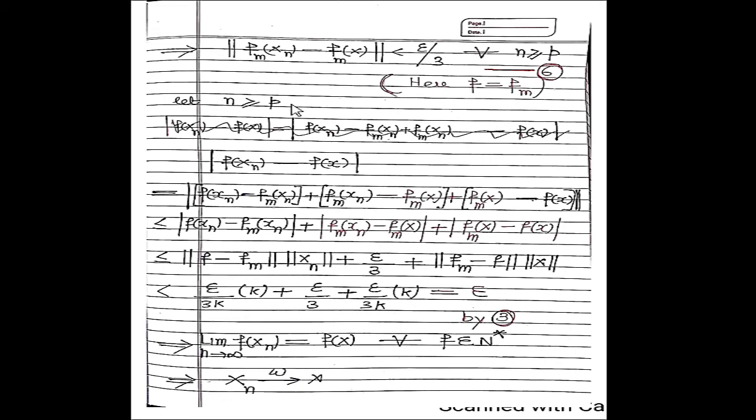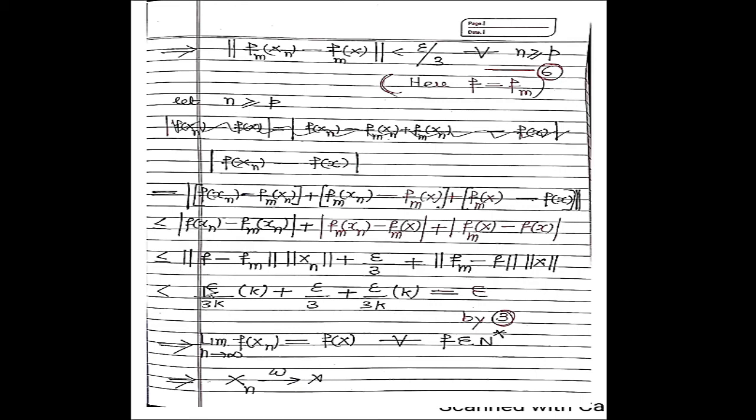Now let n be greater than or equal to p, and consider the absolute value of f of xn minus f of x. This term can be written as f of xn minus Fm xn, plus Fm xn minus Fm x, plus Fm x minus f of x. By using the triangle inequality, this can be written in this form.